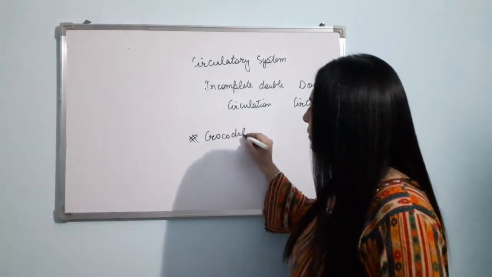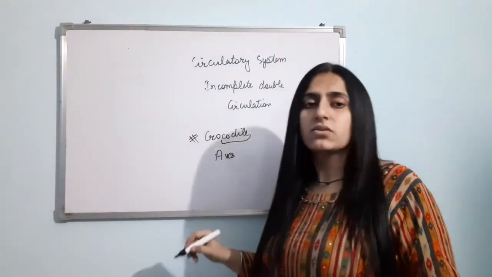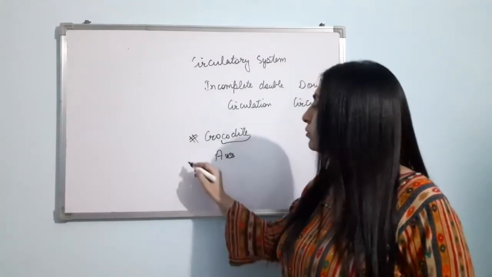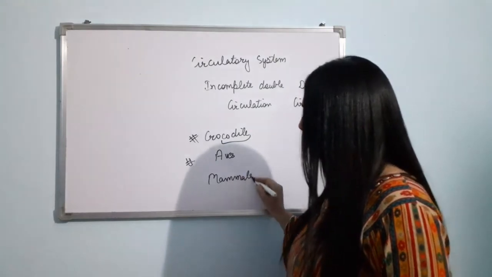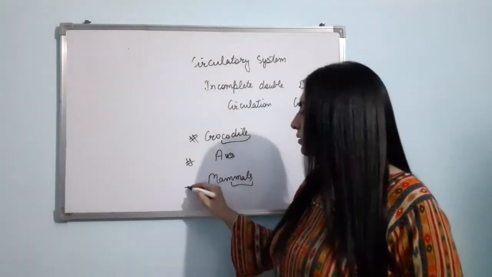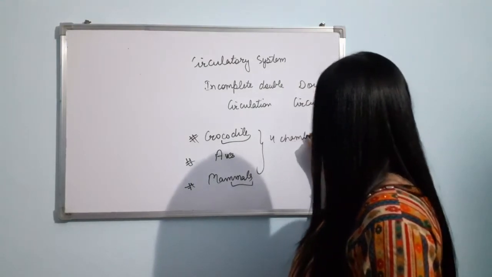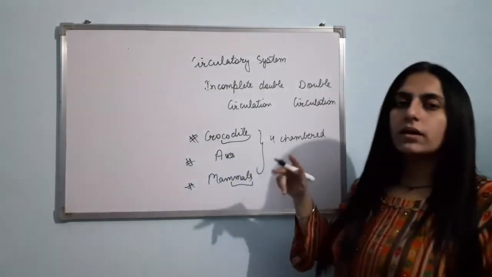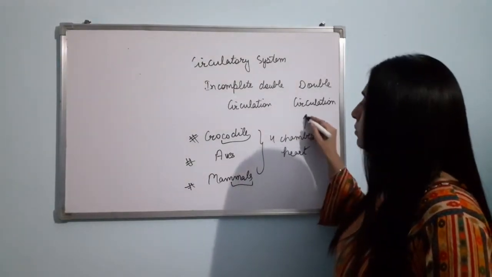Then birds, the class of birds we have discussed in chapter number 4. And mammals, the category we belong to. These all have a four-chambered heart. It means they have two auricles and two ventricles, and they show double circulation.